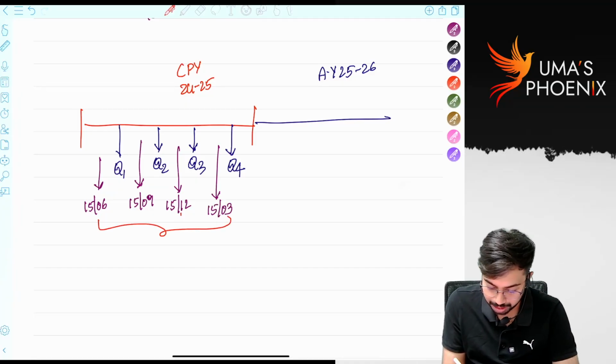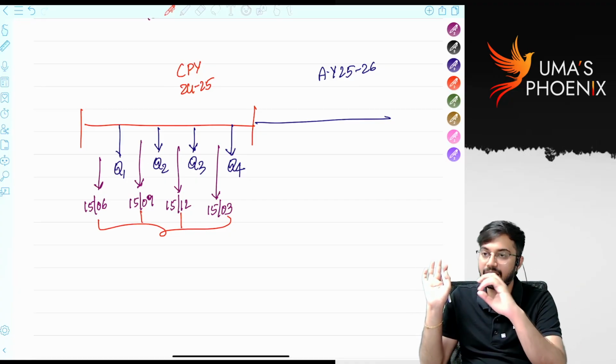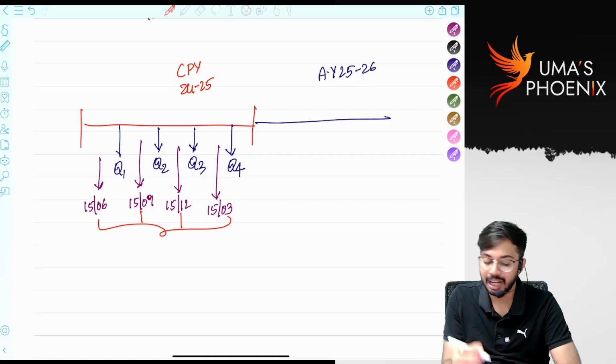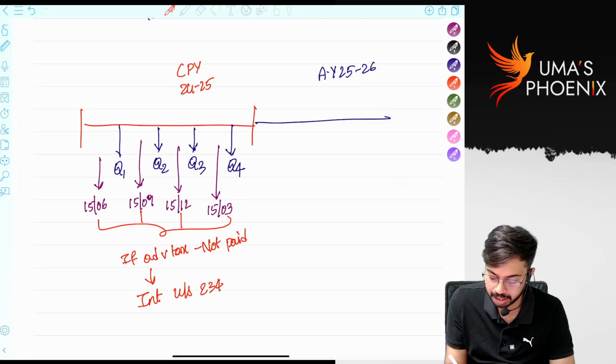Within these due dates, if advance tax is not paid within the due dates in current previous year, then interest will be levied under section 234C. Is it clear? Interest under section 234C will be levied.